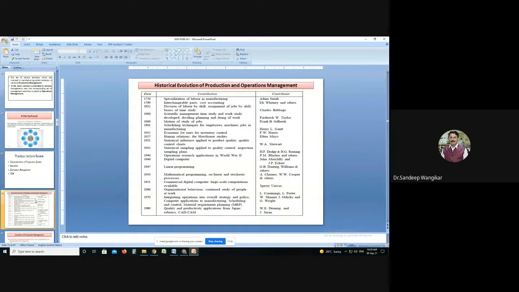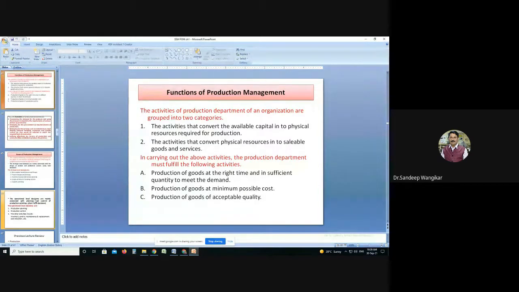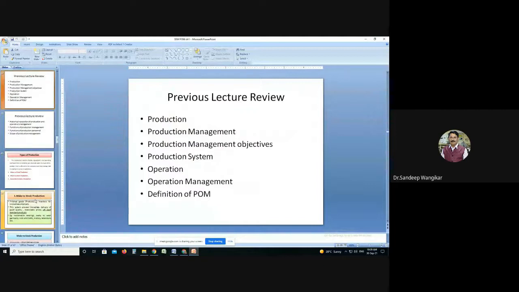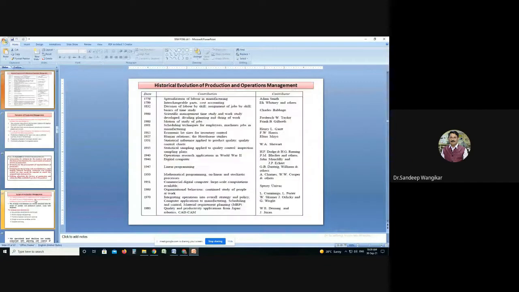Today we will be discussing the historical evolution of production and operation management, from where it starts, where is the origin of production management. And if time permits, we will have a discussion about the functions of production management and the scope of production management. So these are the different things.